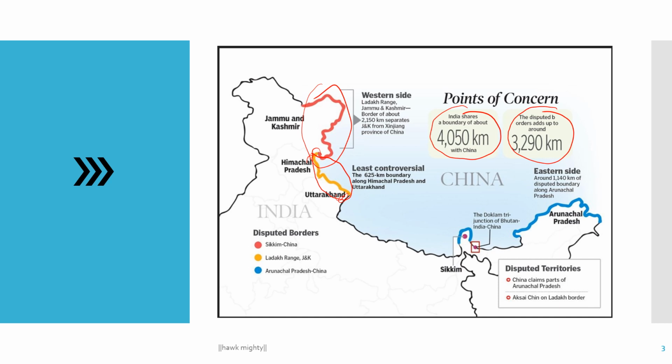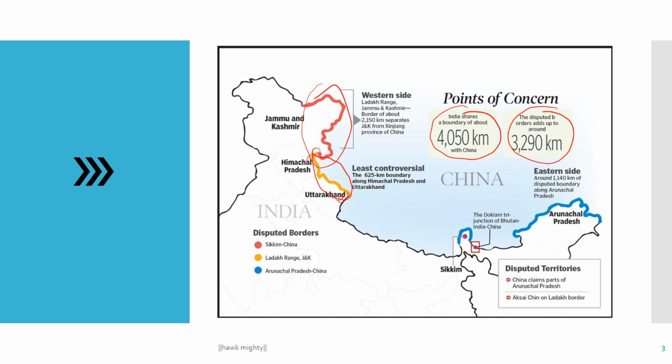And this is Doklam, where many times Indian forces and Chinese forces have had issues, like fighting each other, and our NSA always comes to solve these problems. In the previous time, NSA Ajit Doval did.